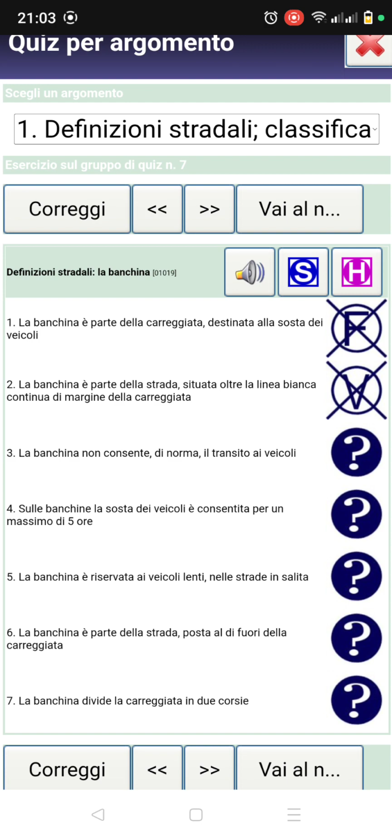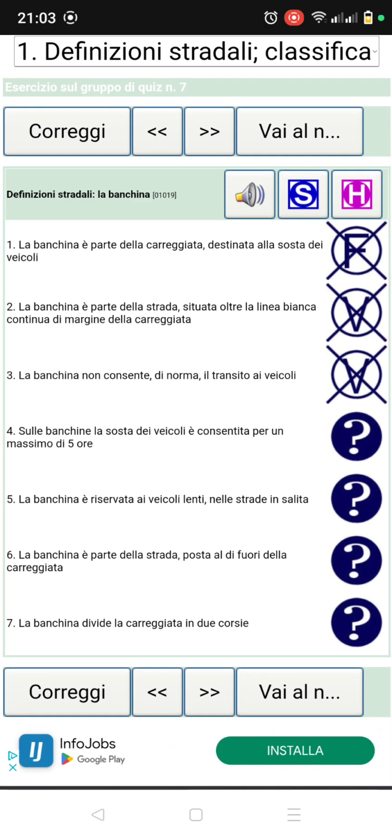Our next question: la banquina non consente di norma il transito dei veicoli. So the edge does not normally, or by law, allow the transit of vehicles, and it is true. Our next question: sulle banchine la sosta dei veicoli è consentita per un massimo di 5 ore. So this question is saying that on the edge, parking of vehicles is allowed for a maximum of 5 hours. No, it's false.